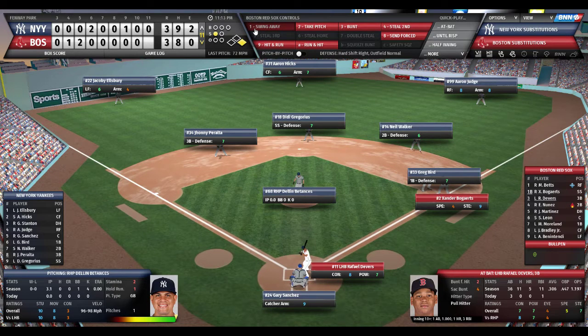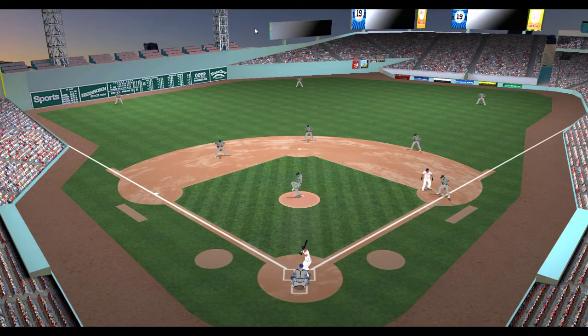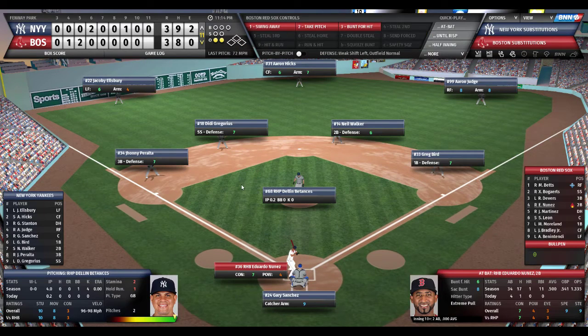So Bogaerts at first, Bird holding him on. Betances looks in, gets the sign from Sanchez. Here's the pitch once again to Rafael Devers. Devers grounds it to Walker. Walker goes to Gregorius, back to first. Did they turn two? Yes, they did. Good job by Walker, Gregorius, and Bird. Excellent stretch by Bird. So 2 outs, bases empty for Nunez.